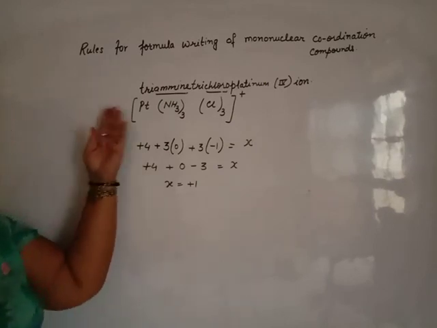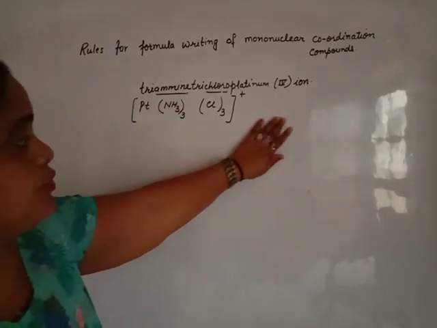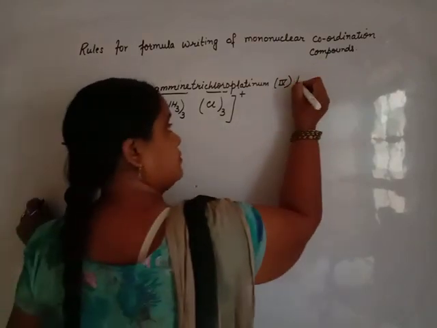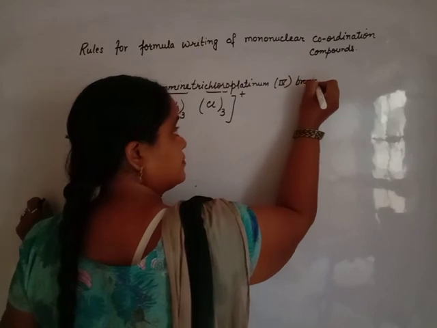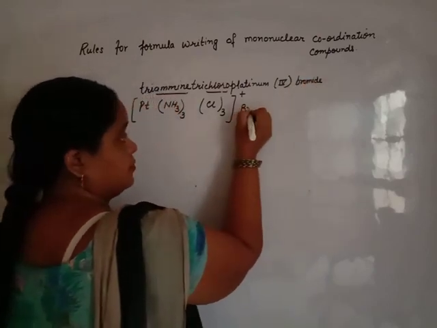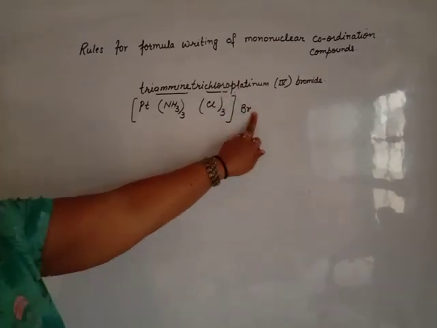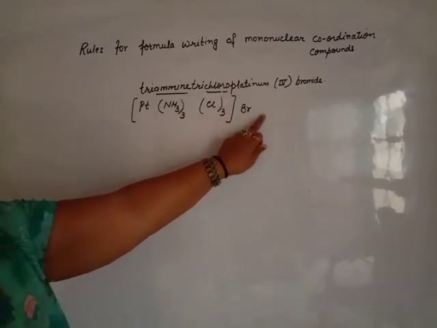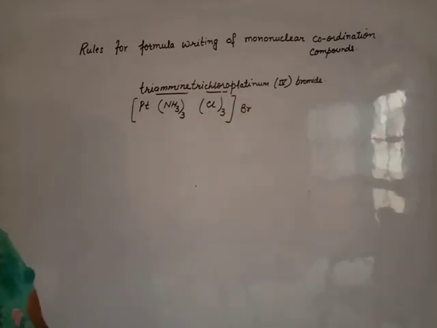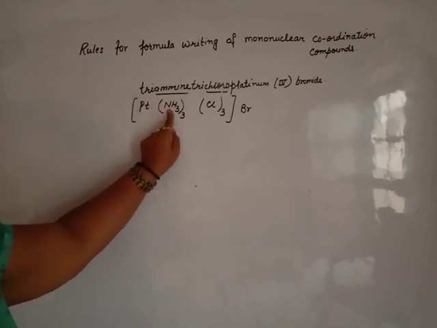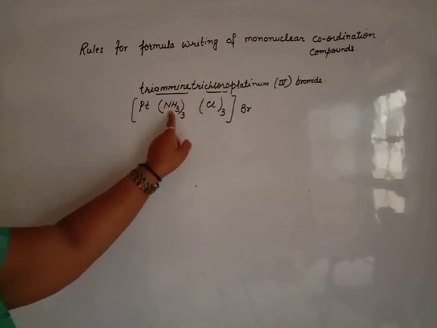It is the formula. If there is bromide, that means bromine carries -1 and this carries +1. No need to balance the charge, it is automatically balanced. -1 +1, that is neutralized. You will practice like this. Beta, amine first because it is alphabetically first. Amine, chloro, alphabetically amine is first. You must write amine first. Thank you.